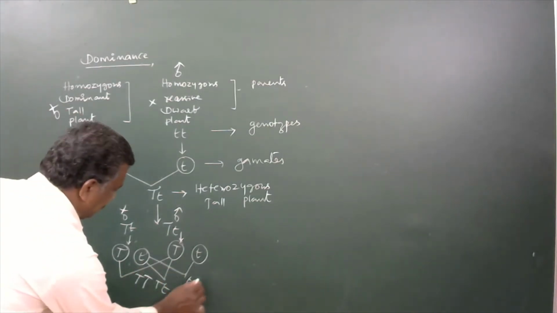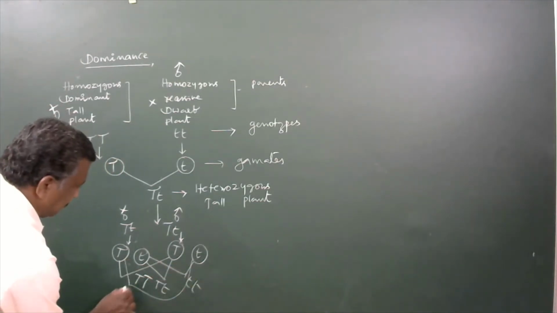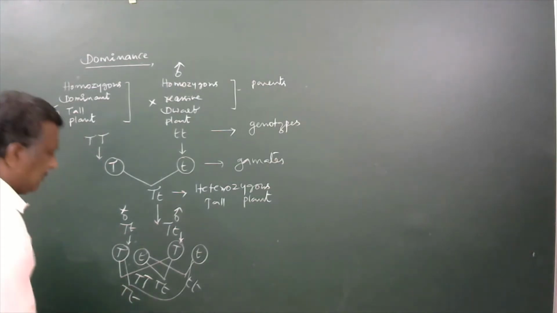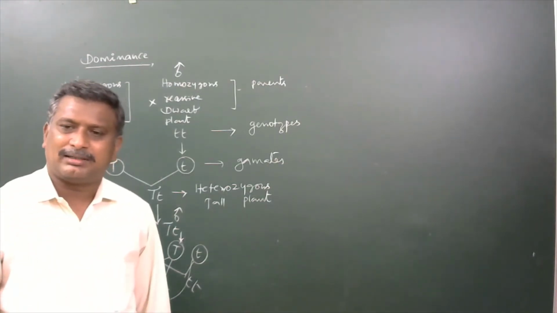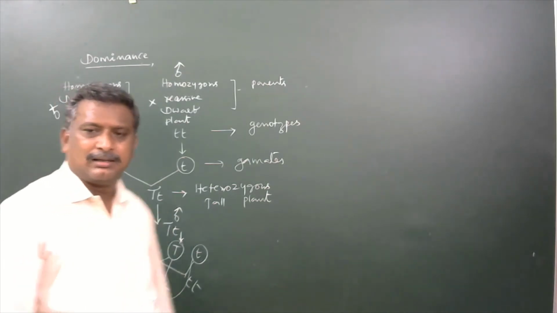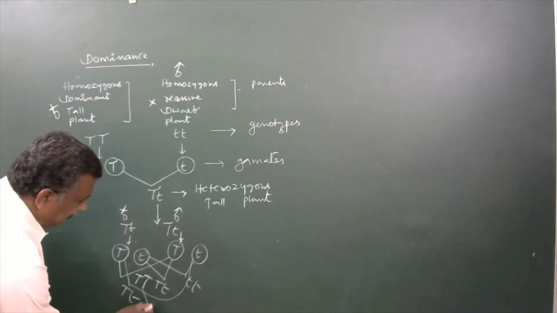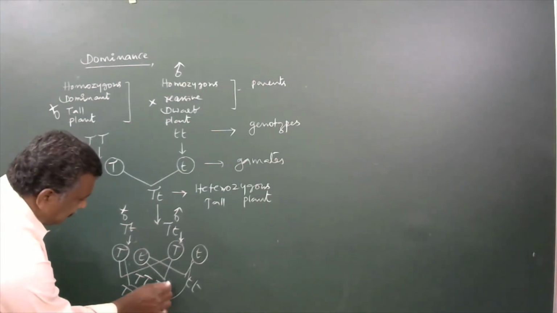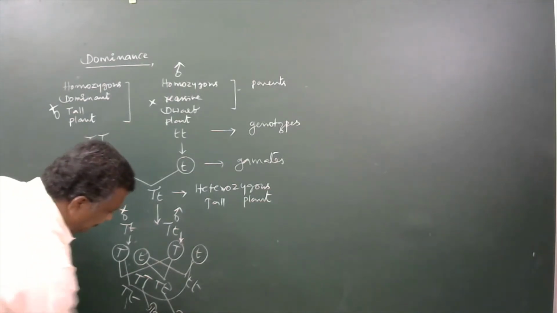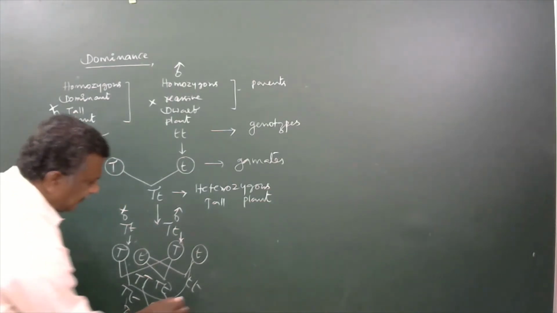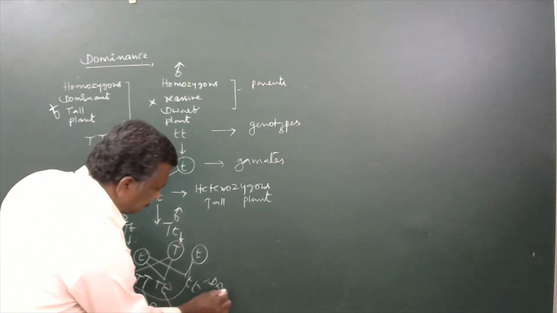This one, small t, capital T. And again, this one, small t, small t. So totally, gene combinations like capital T capital T, capital T small t, capital T small t, small t small t are developed. This capital T capital T individual developed into tall. This capital T, small t, developed into tall. This one also becomes tall. The small t, small t combination alone developed into dwarf.